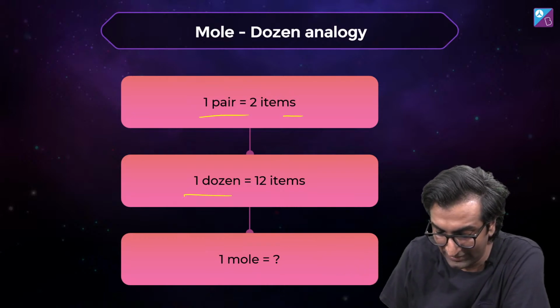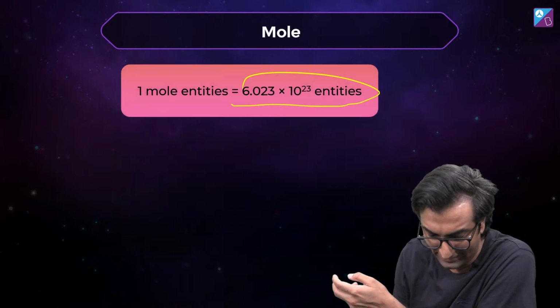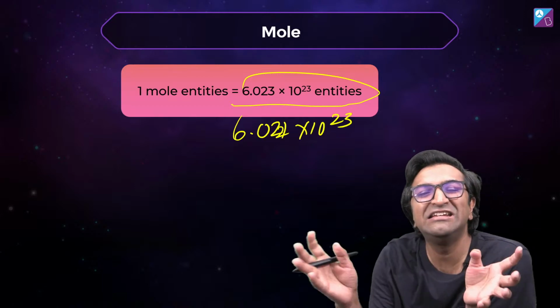So one pair is 2 things. 1 dozen is 12 things. 1 mole is exactly like that. It's just 6.0221 into 10 power 23 entities.